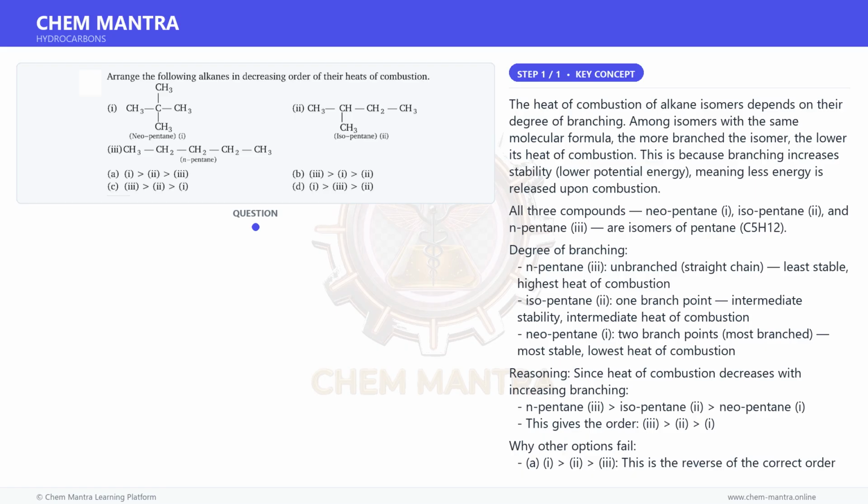Why other options fail? A: I, 2, 3. This is the reverse of the correct order, incorrectly placing the most branched isomer highest. B: 3, I, 2. This incorrectly places neopentane, the most branched, above isopentane, which is less branched. D: I, 3, 2. Incorrect ordering with no chemical basis.